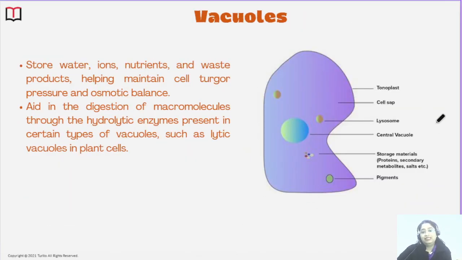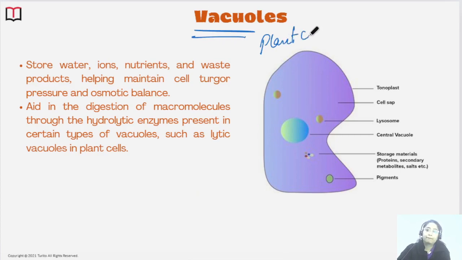Now, the next cell organelle is the vacuole. The vacuole is mainly present in the plant cell. Why am I saying mainly? Because in the plant cell, one vacuole is present, which is very large and very prominent. In the animal cell, a vacuole may or may not be present, as it is not that much required. If it is present, the vacuoles are smaller in size and multiple in number. Not one, there will be multiple small vacuoles in the animal cells. And in some animal cells, vacuoles are not even present.